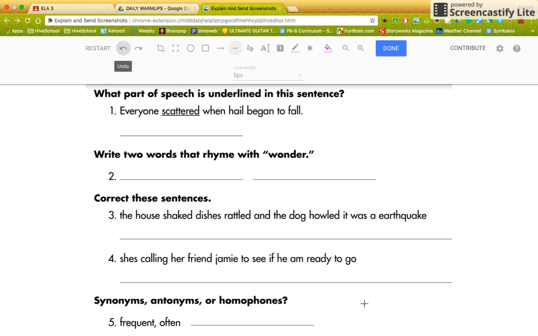Okay, what part of speech is underlined in this sentence? Everyone scattered when hail began to fall. Well, guys, if you draw a subject predicate line, and the way you draw a subject predicate line is this, you just ask yourself this question: who or what is the sentence about? Everyone scattered when hail began to fall. Well, who is this sentence about?